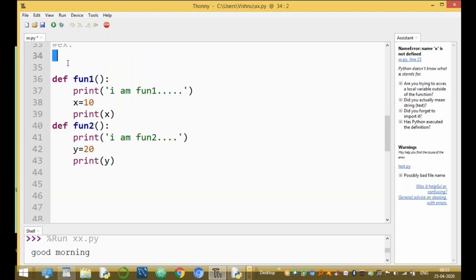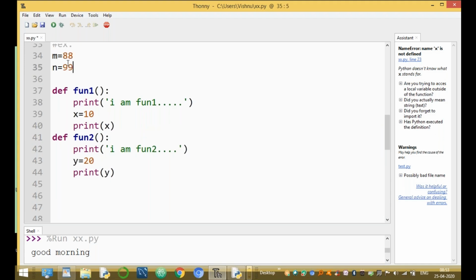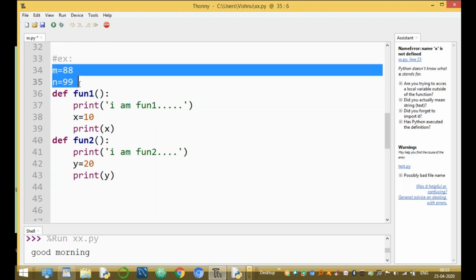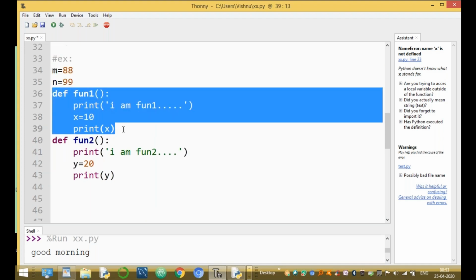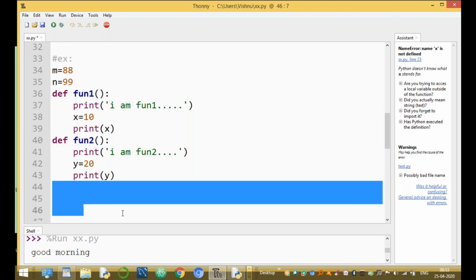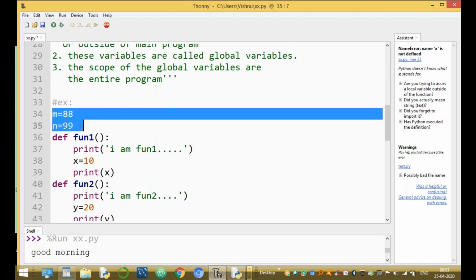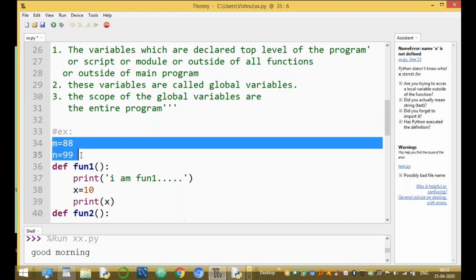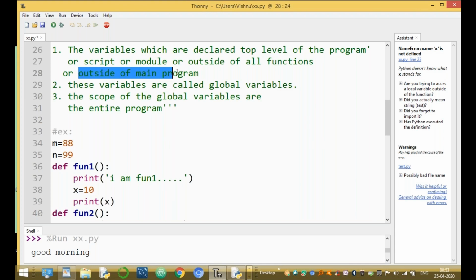Now we are declaring two variables. One variable M has the value 88. Another variable N is 99. M and N are declared outside of fun1, outside of fun2 and outside of the main program, so these variables are called global variables. What is a global variable? The variables which are declared at the top level of the program. Here M and N are declared at the top level of the program, or outside of the main program, or outside of all the functions.